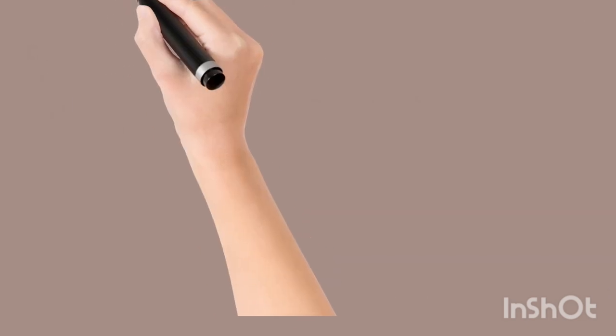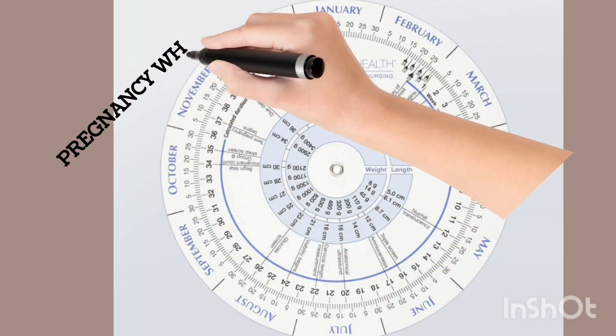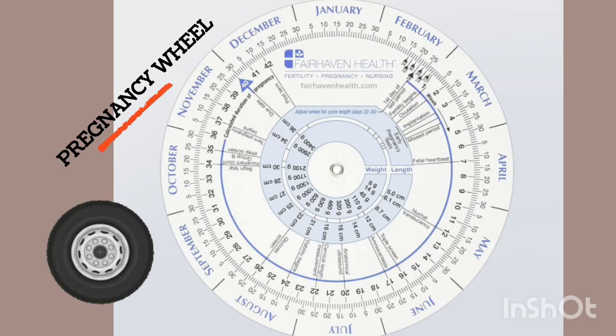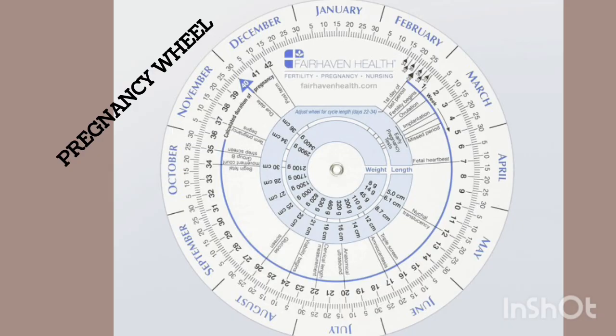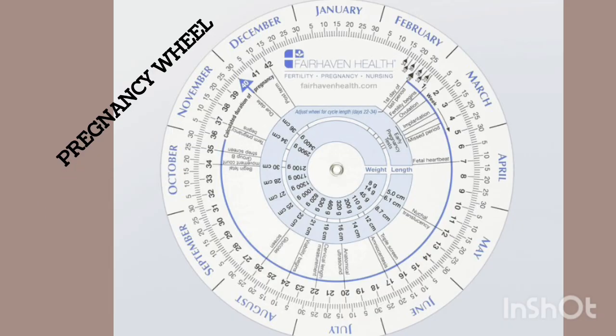Thank you very much. The next step is, aside from Naegele's rule of determining the EDD, or expected date of delivery, there is the pregnancy wheel. We call it the gestational wheel too. It's very simple. It's like a little device. You can even place it in your pocket. A very small device that can help you determine the exact date. Instead of doing many calculations, plus, minus, and all those things, not all of us like to calculate too much, so this helps to give you an accurate date.